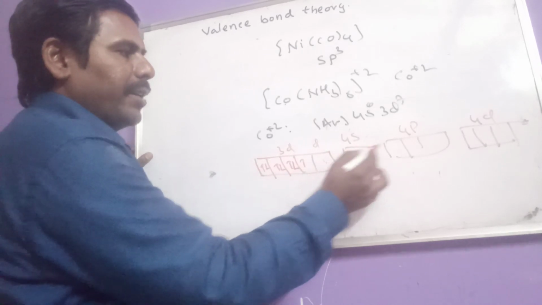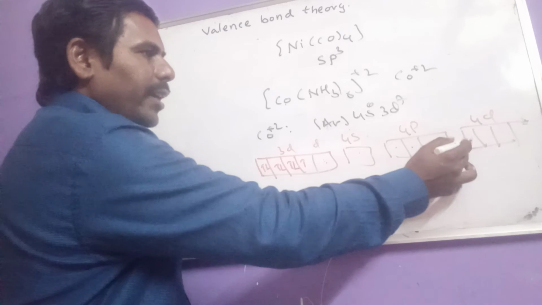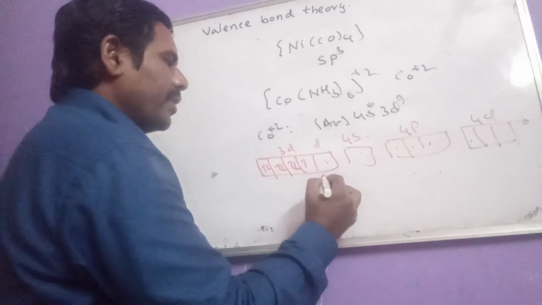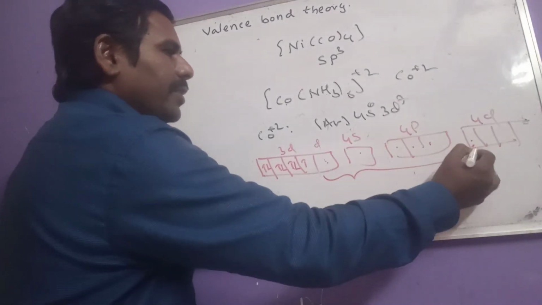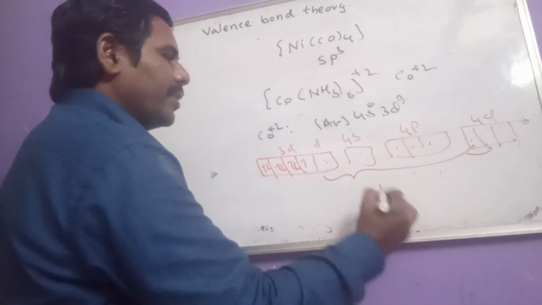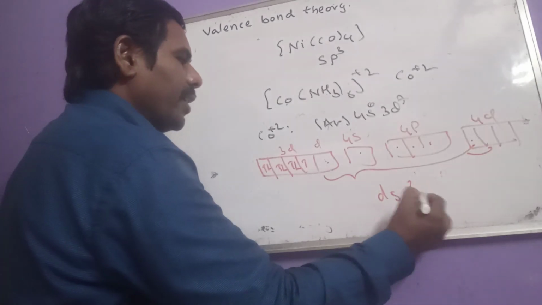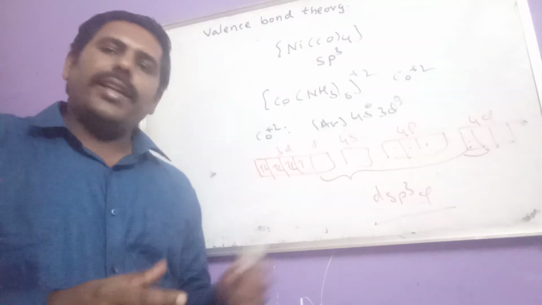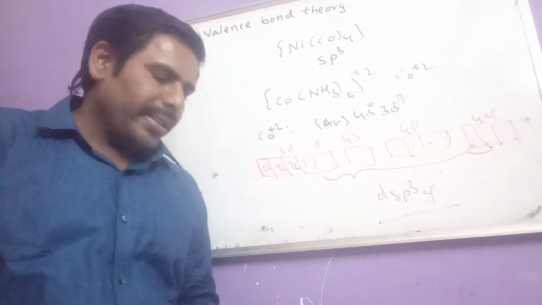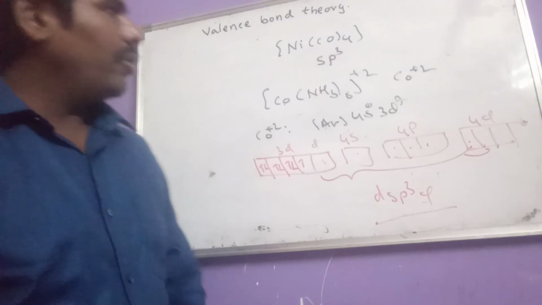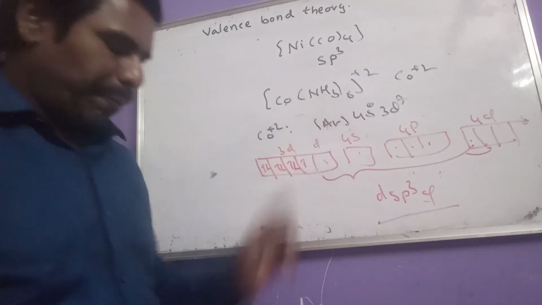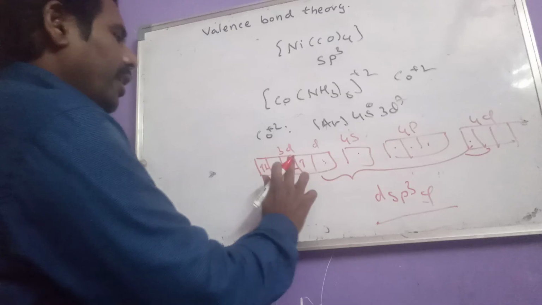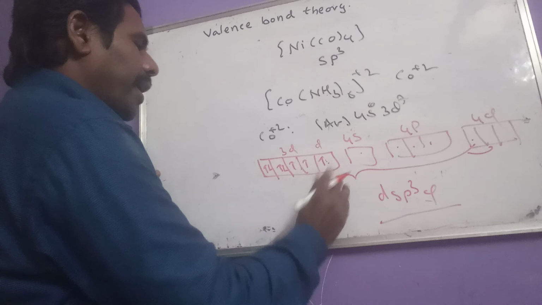Here one s orbital, here 3 p orbitals, here one d orbital. That means if you want to see the 6 vacant orbitals, the hybridization may be like this, dsp3d. So it is not correct now. That means here, even though 6 strong ligands are approaching, no regrouping takes place.